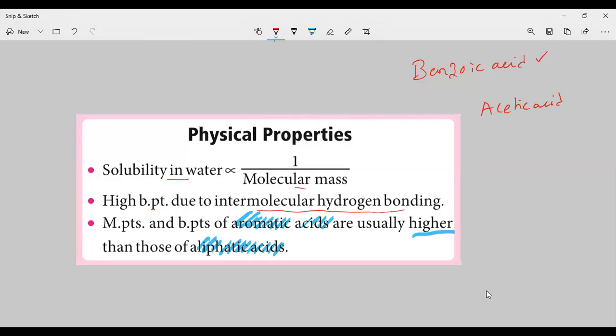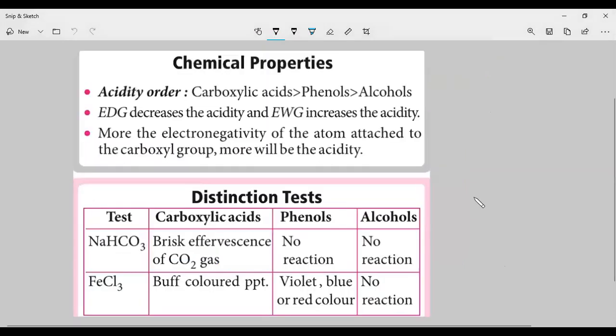Okay. So this is aromatic carboxylic acids. Next one, let us discuss the chemical properties. Here, carboxylic acid has a more acidic character.